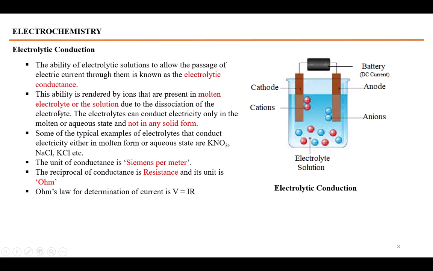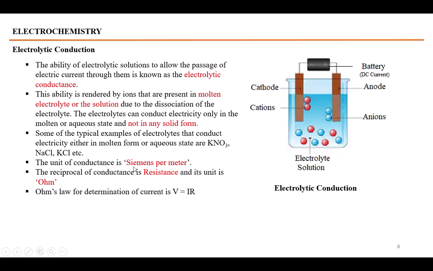These electrolytes in the solution form or in the molten form may have the ability to conduct electric current, but whenever these are in solid form they would not conduct the current at all. Some of the typical examples of the electrolytes that conduct electricity either in molten form or aqueous state are potassium nitrate, NaCl, KCl, etc. These are the solids which in the solution form or in the molten form will be conductors of electricity, but they would become insulators in solid form.